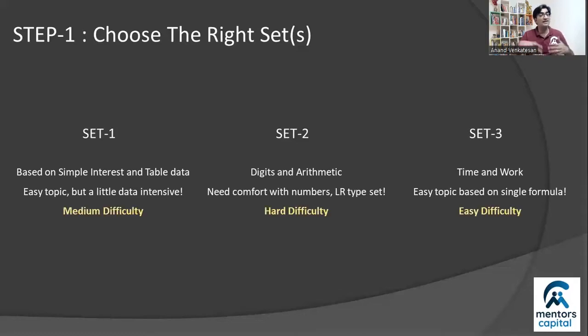Set 2, on the other hand, is one that I would categorize as medium to hard, because let's face it, there are multiple equations with 9 unknown variables. So it almost is like an LR set where you need to evaluate every given constraint, every given equation, consider possibilities and then solve. So it's going to take a little bit of time, and mistakes can also happen. So attempt set 3 followed by set 1, and then come to set 2 if at all time permits.